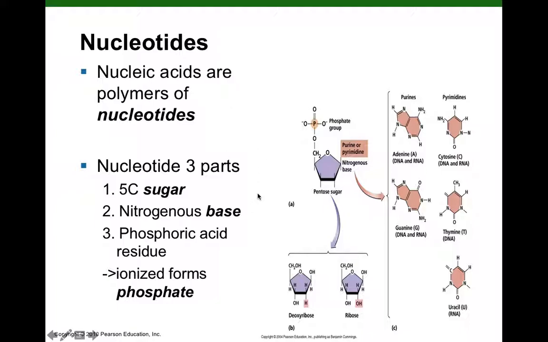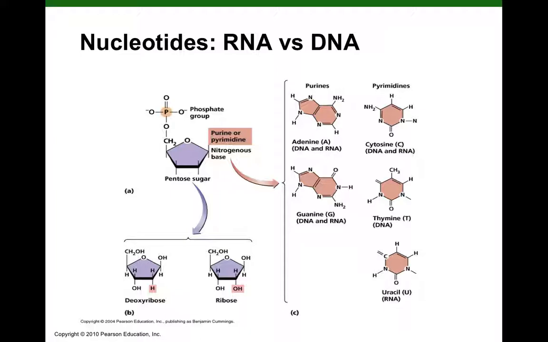All right, and we will come back and talk about the 2 different pentose sugars, the deoxyribose that we find in DNA and the ribose that we find in RNA. So a real classic short answer question on lecture exam 1 is for you to fill in a table comparing and contrasting nucleotides of DNA and nucleotides of RNA. So let's just do that right now.